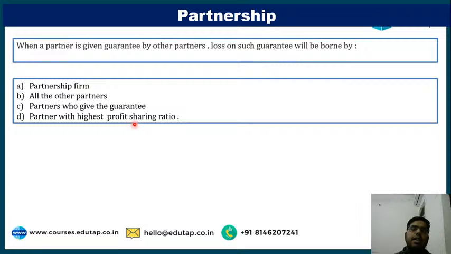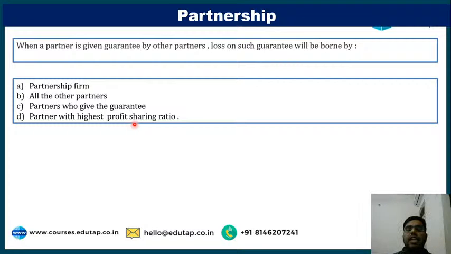Next, when a partner is given guarantee by other partners, loss on such guarantee will be borne by dash. Partnership firm, all the other partners, partner who gives the guarantee, or partner with highest profit sharing ratio.